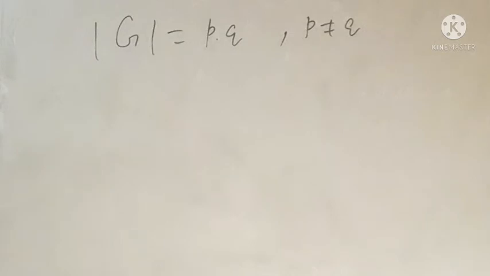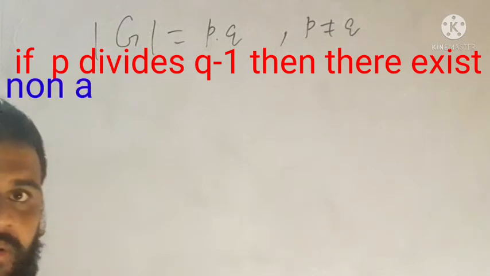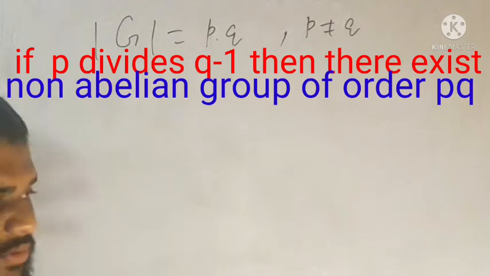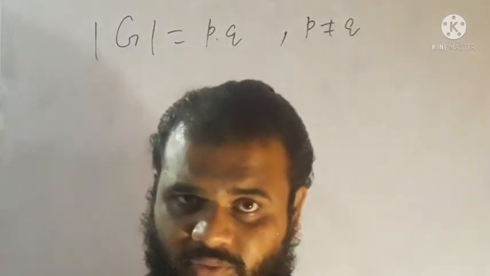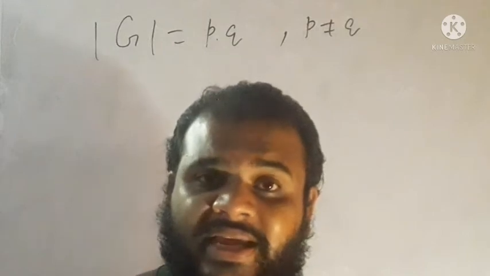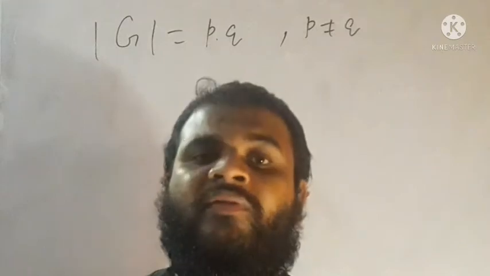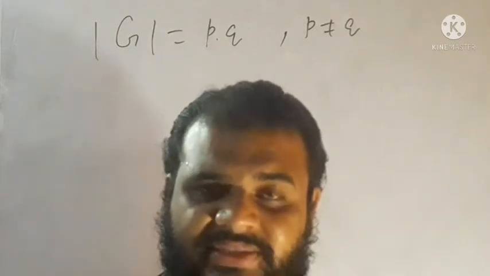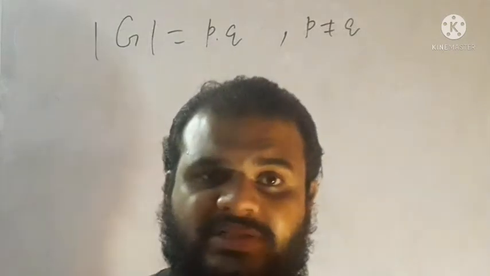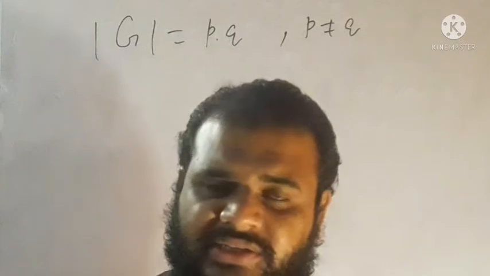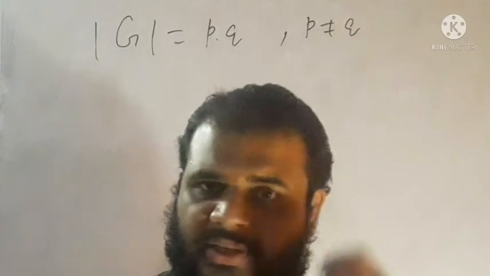If p divides q minus 1, then there exists a non-abelian group of order pq. And if p does not divide q minus 1, then there cannot exist a non-abelian group. Whichever group of order pq exists must be cyclic. Forget about abelian or non-abelian, it must be cyclic, and every cyclic group is abelian. Cyclicity is more superior than commutativity in a group.